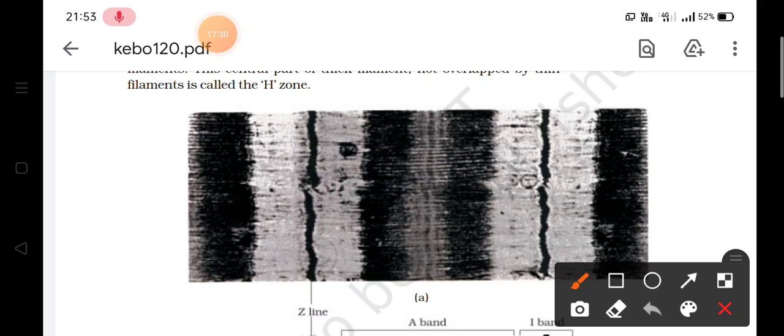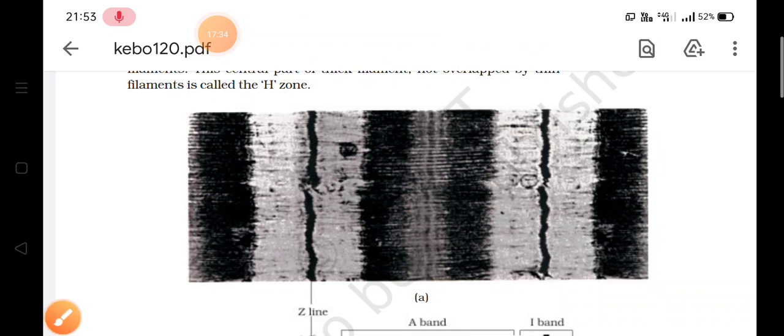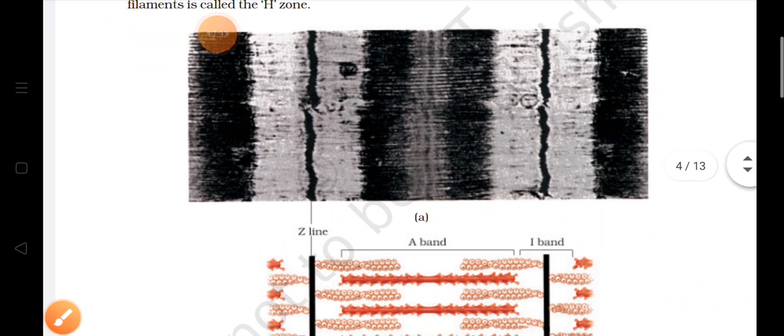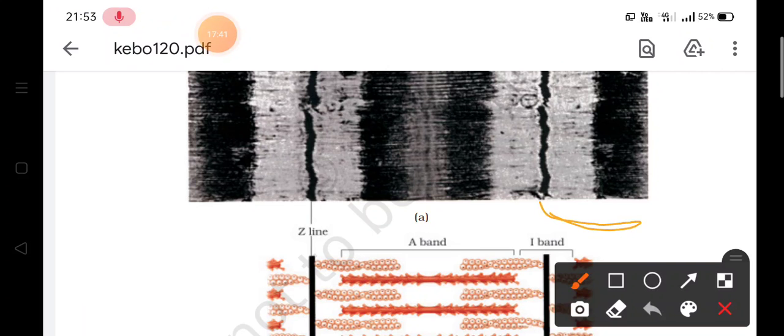Now this light band that contains actin is called the I band, as we are able to see here also. So this band is called the I band. Whereas the dark band is called the A band. So it is the dark band which is known as the A or anisotropic band. So I band light is called isotropic, A band dark is called anisotropic. So this light band has actin, and this dark band has myosin.